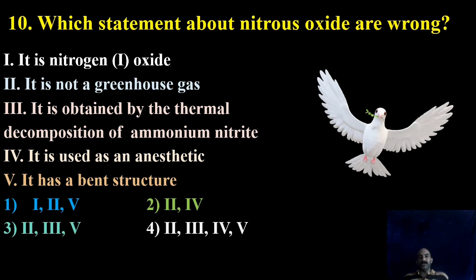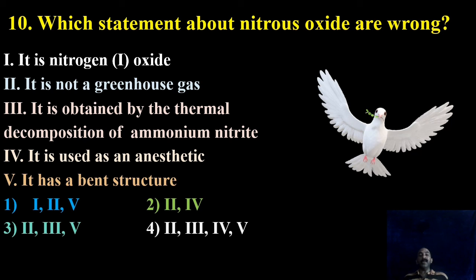Now the last question. Which statements about nitrous oxide are wrong? 1. It is nitrogen 1 oxide. Yes, it is nitrogen 1 oxide. Its formula is N2O. So the average oxidation state of each nitrogen is +1. Correct. It is not a greenhouse gas. It is wrong. It is a greenhouse gas, nearly 300 times as potent as carbon dioxide. So it is very dangerous.